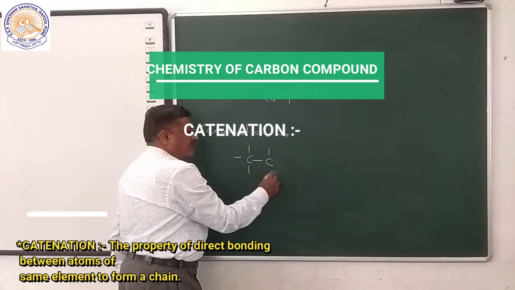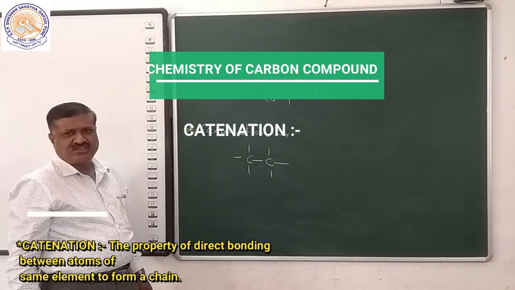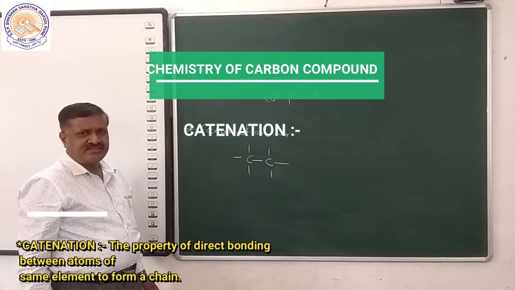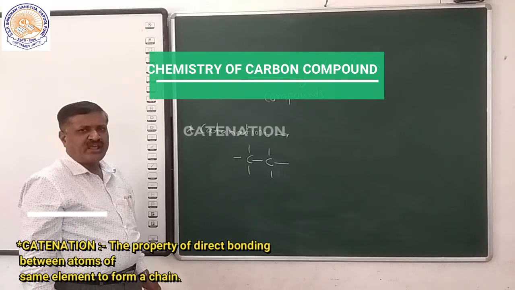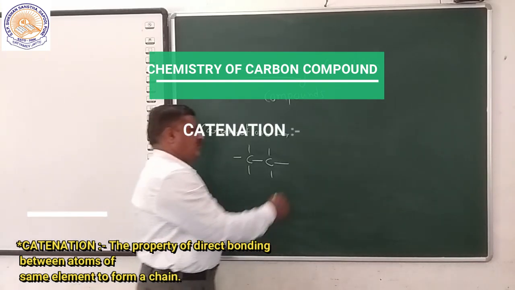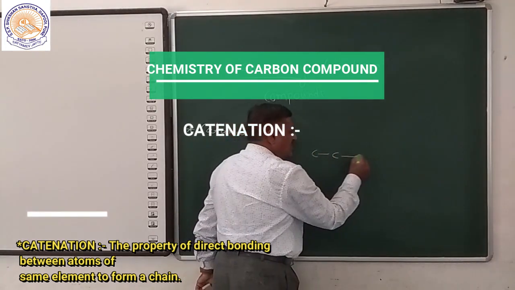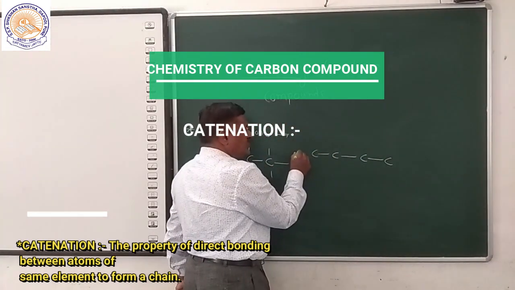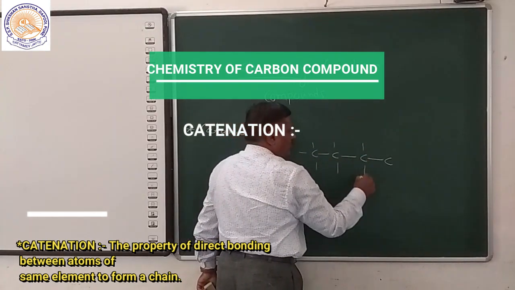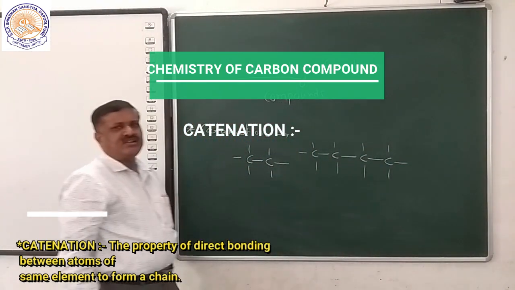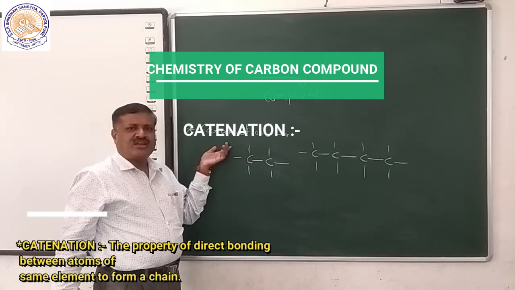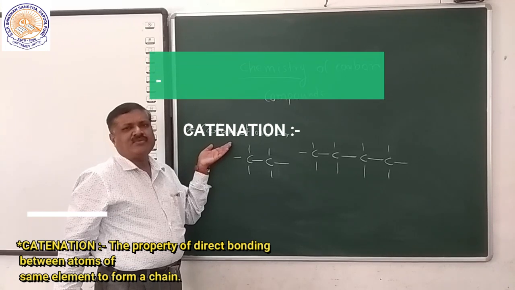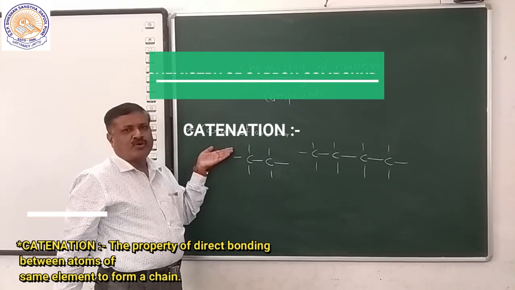That's why we get many functional groups in organic chemistry: alkane, alkene, alkyne. Alkanes also form a series: methane, ethane, propane, butane, pentane. So self-linking of carbon is another unique property, and because of it carbon forms 90% of the compounds on the earth. If a question asks to write a short note on the catenation property, we can write that in the modern periodic table containing 118 elements, two of them, carbon and silicon, have this property.